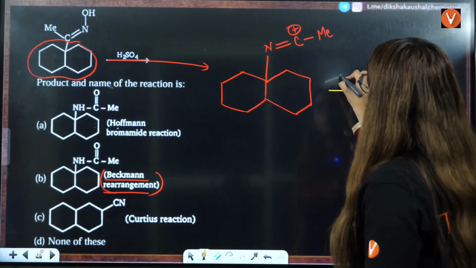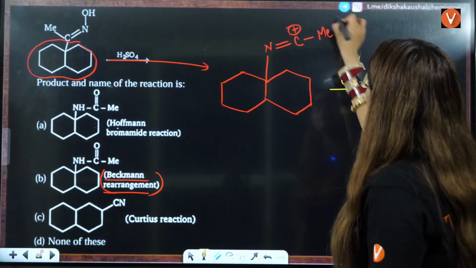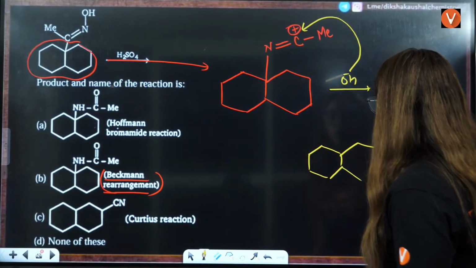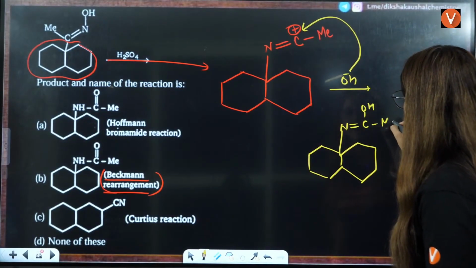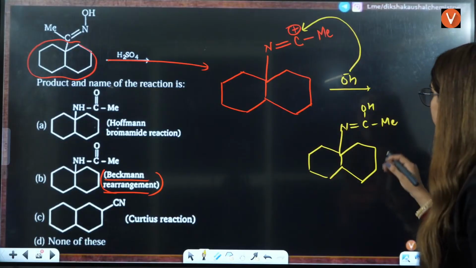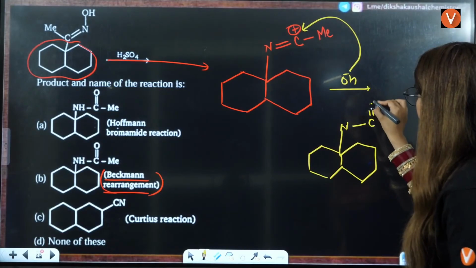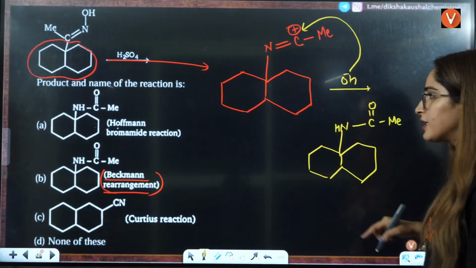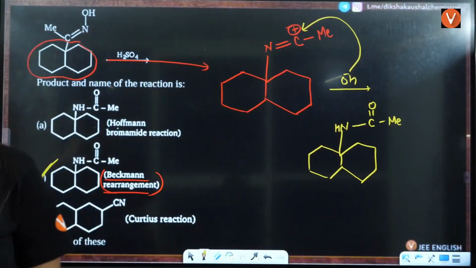After this, we are adding OH negative, right? So we will add OH negative here. That will be added to this place. So this is going to be 1, 2, 1, 2. 1, 2, and here it is N, here it is double bond C, this is OH, this is N, right? Okay, now tautomerism, because it is an enol, right? So what will happen? This double bond will shift here, this double bond will shift here, and hydrogen will be shifted here, and hence you will have the tautomeric product, that is NHCOMe. That means B is going to be the correct answer here, right?